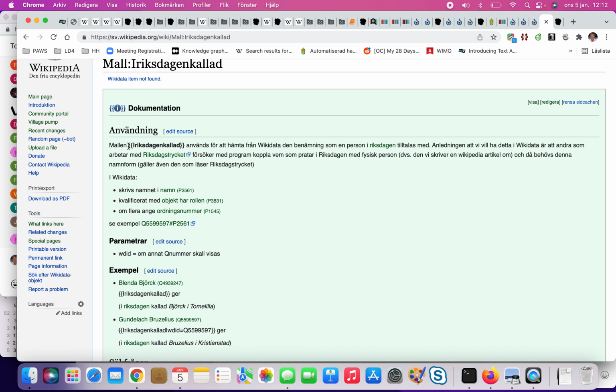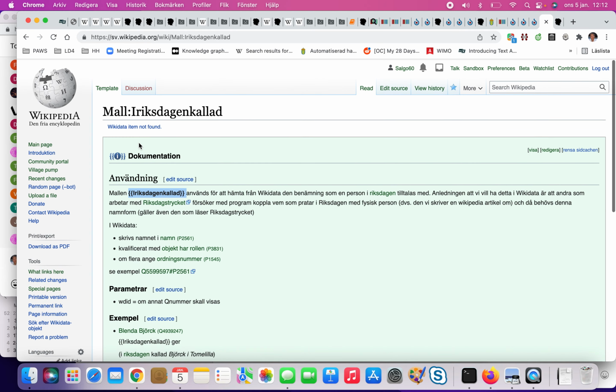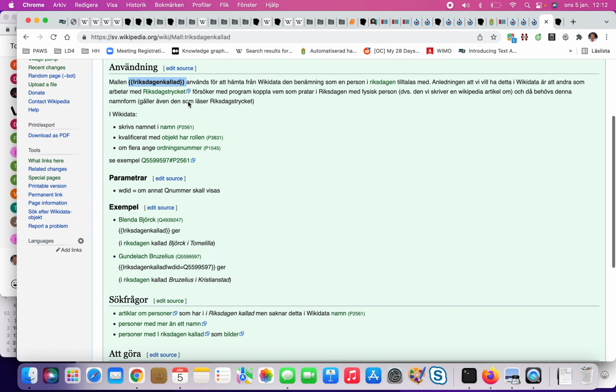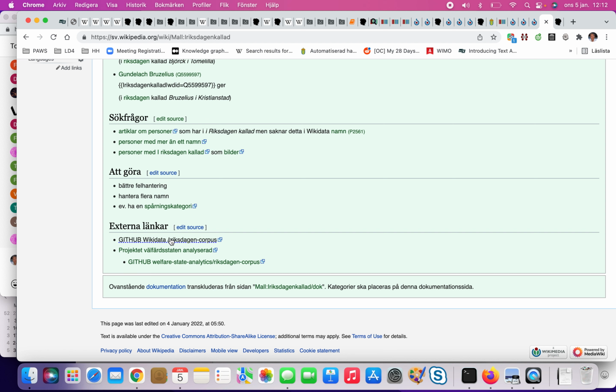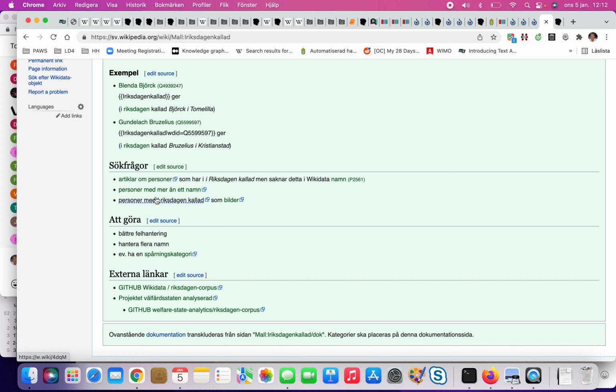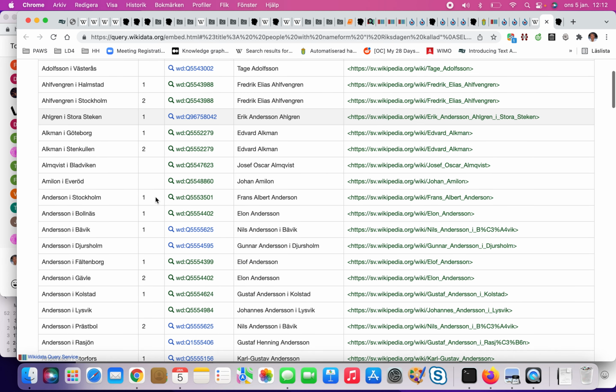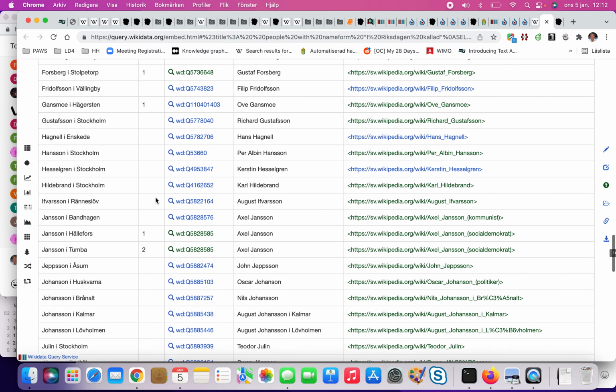So if you add this, it will go down to Wikidata and retrieve the name form for those persons. And if you are a technical guy, then you can just retrieve the name for us. We have just started this, so it's about 100 now.